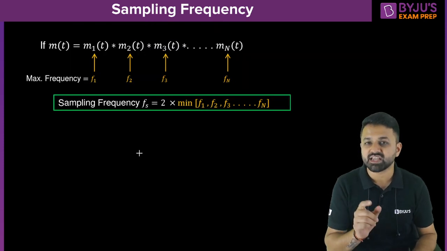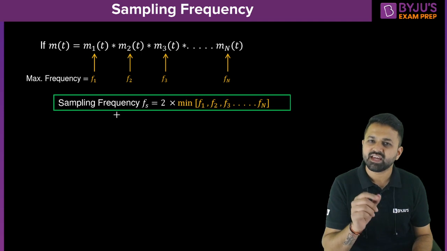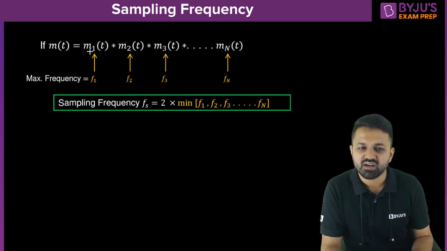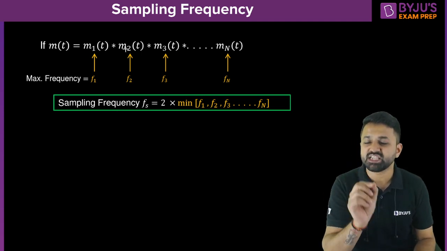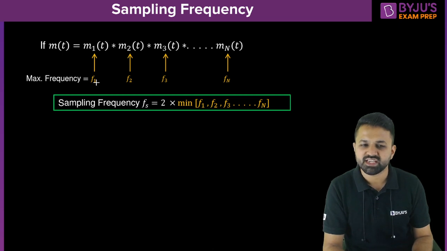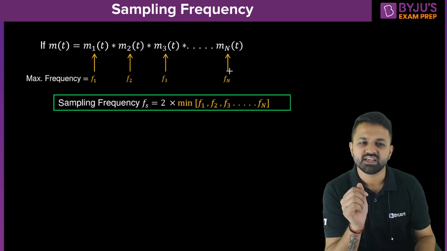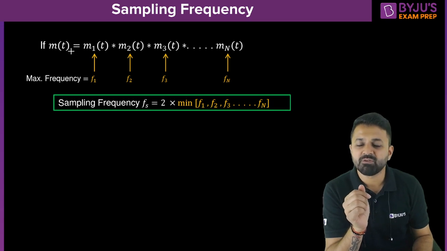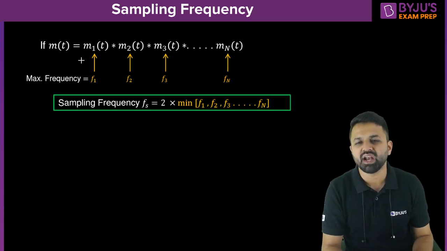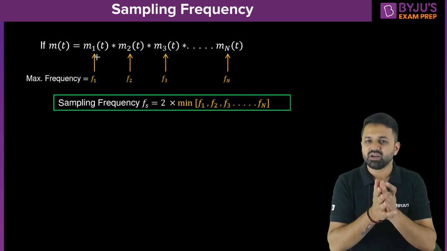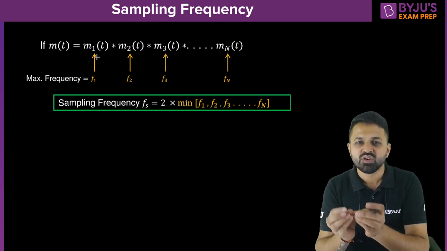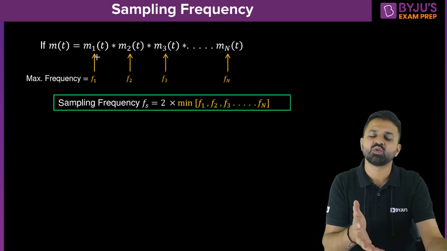Similarly, if the signals are convolved in the time domain, then also you have to calculate the maximum frequency of each individual term. Like m1(t) has maximum frequency f1, m2 has maximum frequency f2, and so on. After that, find the minimum frequency. The message signal will be band limited to that minimum frequency, and once you find the frequency to which the message signal is band limited, you just need to double it.